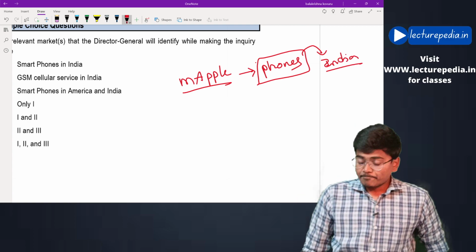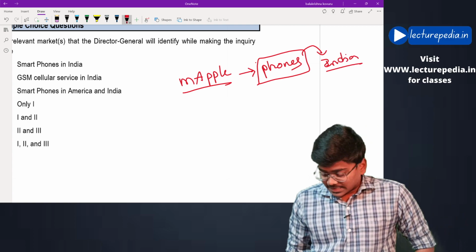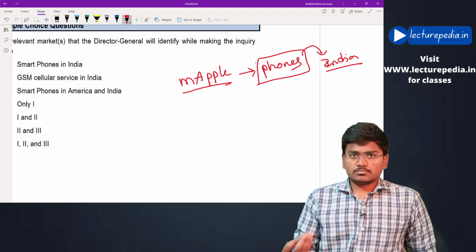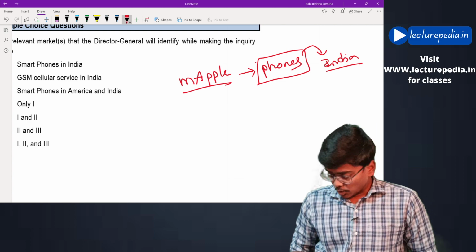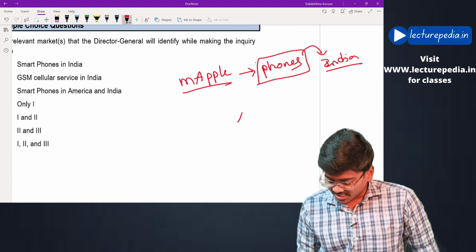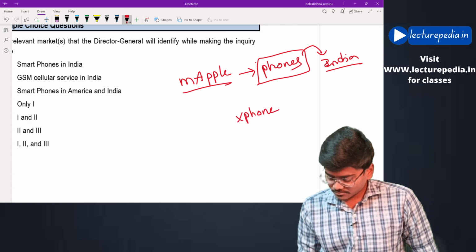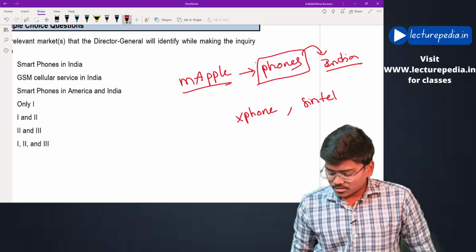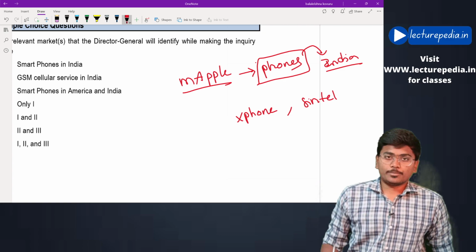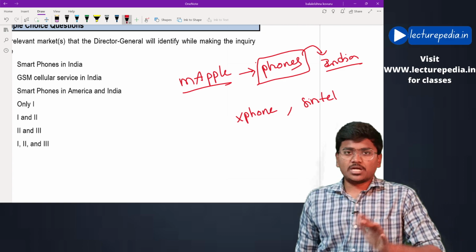Now, in India, there are two telecom operators. One is Xphone, and another one is Sintel. These two are telecom operators, that means they provide SIM cards.